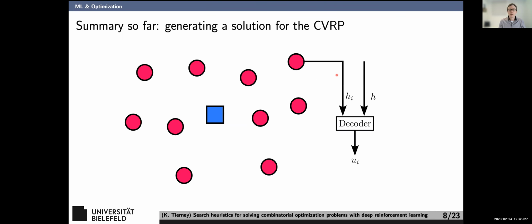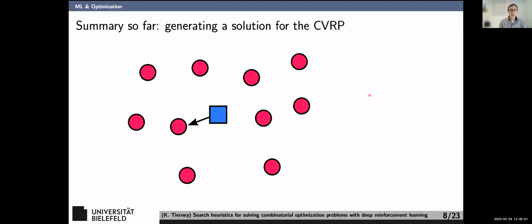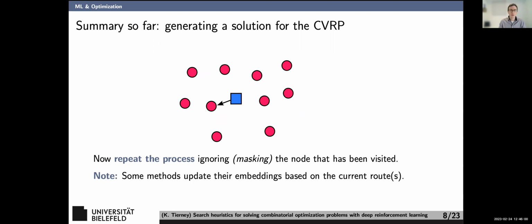Now, if I want to find out where to go, I can put all of these nodes through the decoder along with the information about the instance, and I get some kind of score out. For each node, I take those scores and run them through a softmax layer, which builds a probability distribution over the nodes. I see here I have one that's the highest probability. I take that one. You'll notice we often just go with the argmax, but that's not always going to be the case. And now you rinse and repeat. Just do that again and again, and you have a full solution.